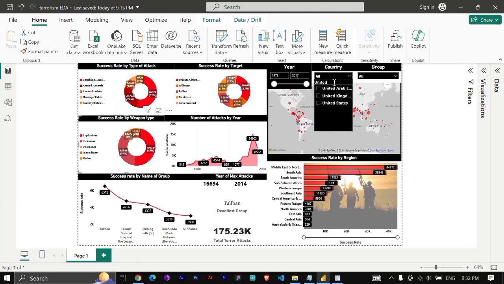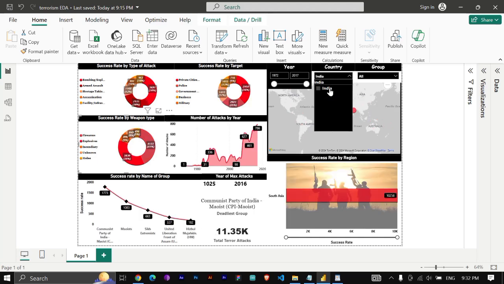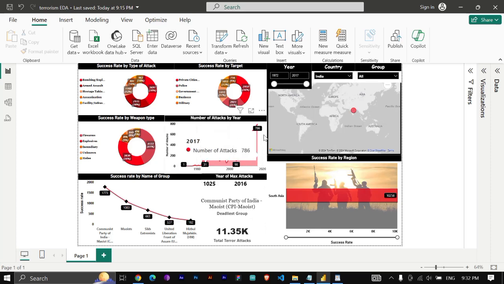Now let us analyze on the basis of country. As I am Indian, let's see which group is the deadliest in India. From 1970 to 2017, the deadliest group is the Communist Party of India, Maoist. Total attacks that occurred in India is 11,035, out of which successful attacks are 10,258.